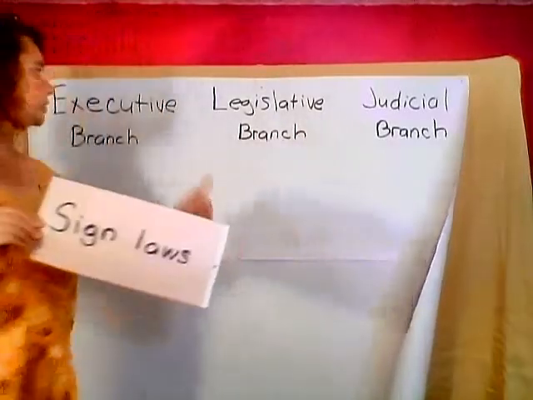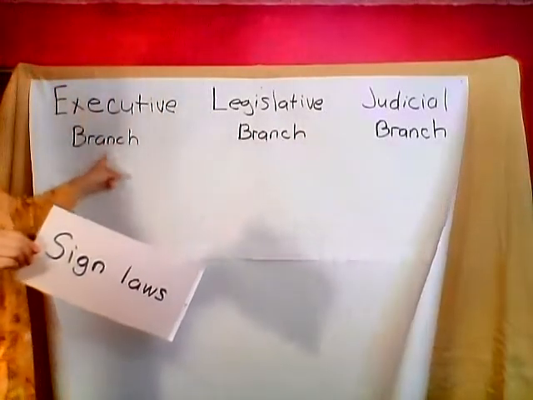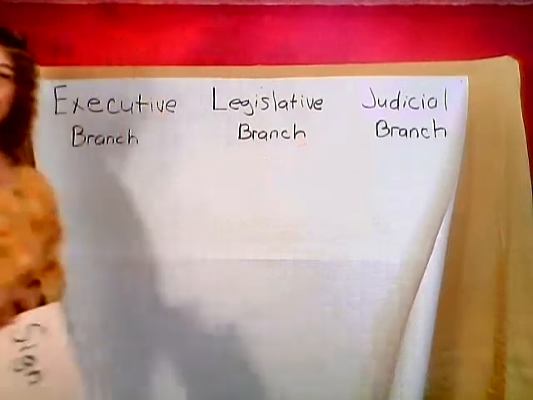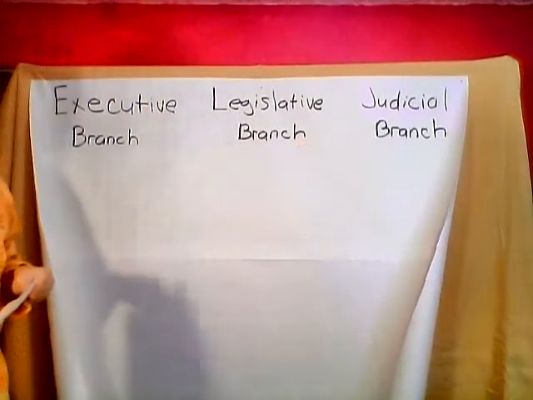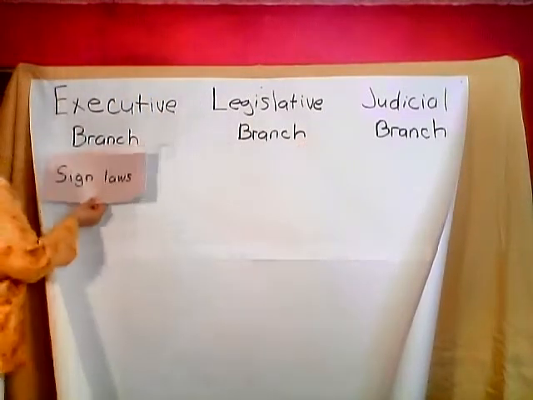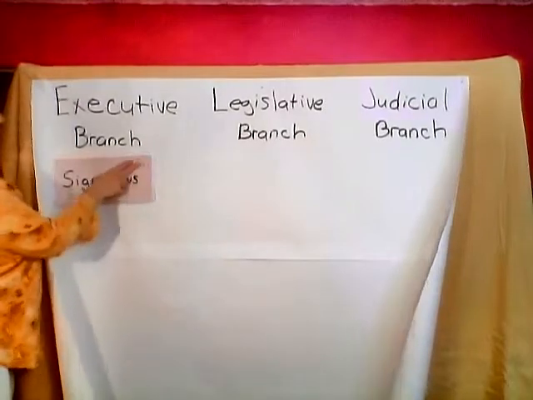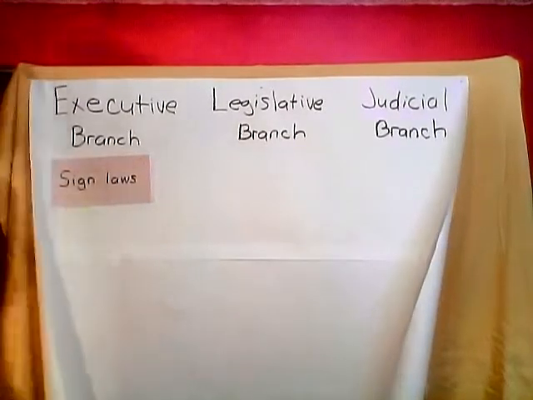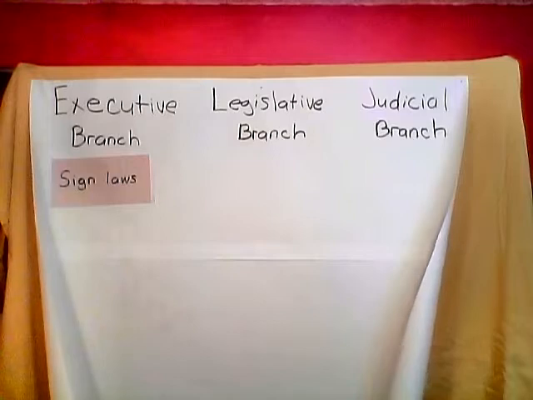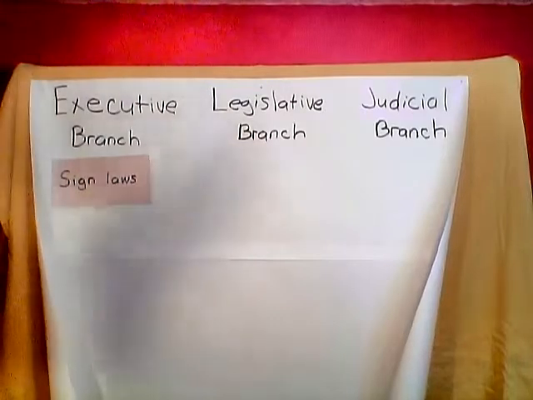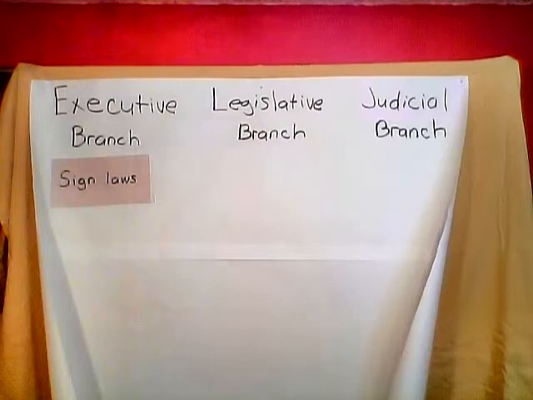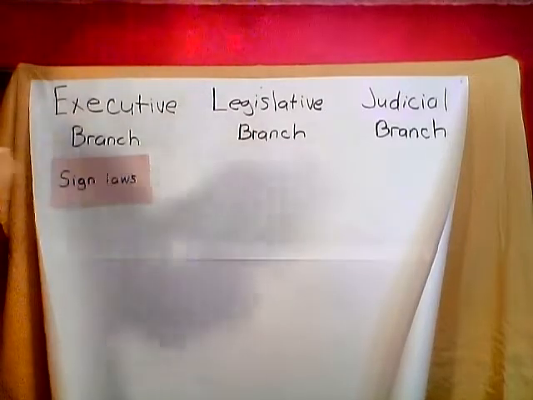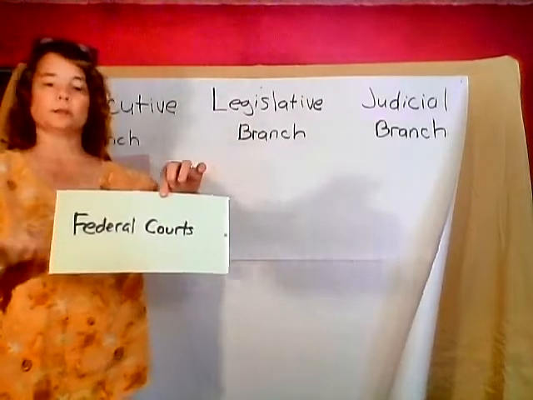All right, so our first one is signs the laws. Which branch signs the laws? Executive, legislative, or judicial? Which one do you think? Yes, the executive branch signs the laws. Good job. All right, our next one is federal courts.